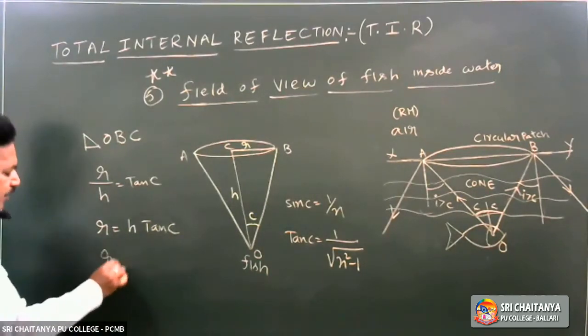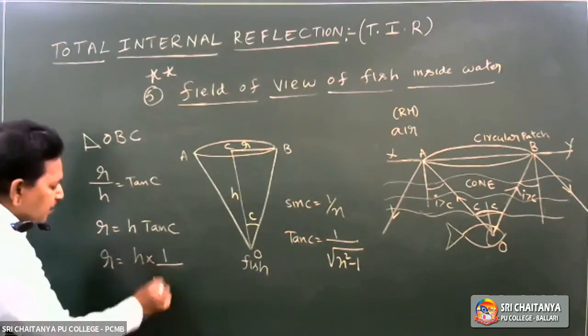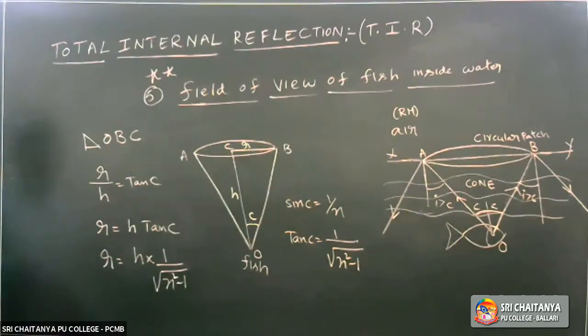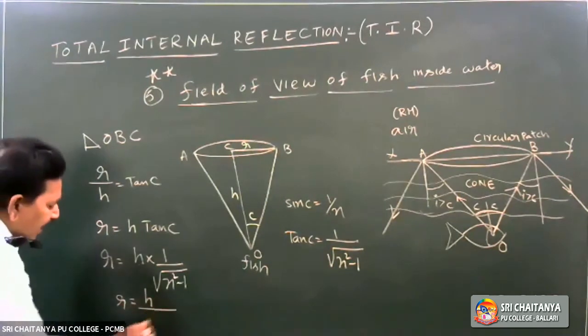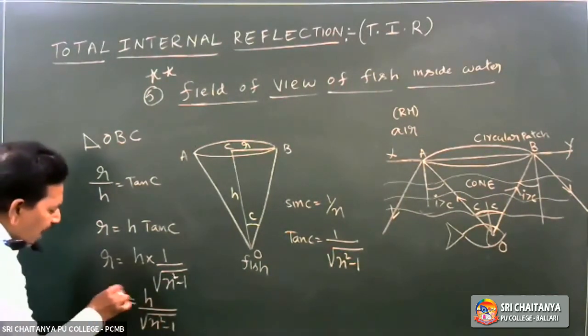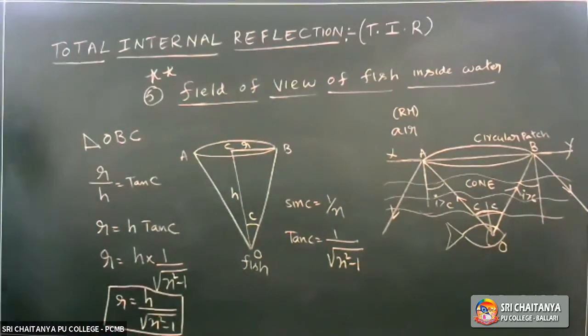Then R is equal to H into 1 by square root of n square minus 1. Therefore, the radius of the circular patch is given by R is equal to H divided by square root of n square minus 1. Very important concept.